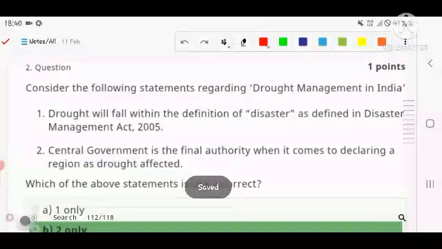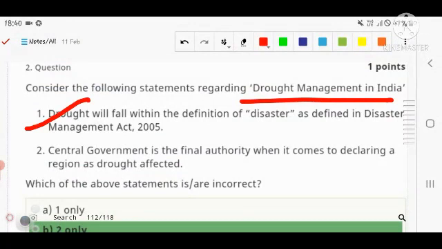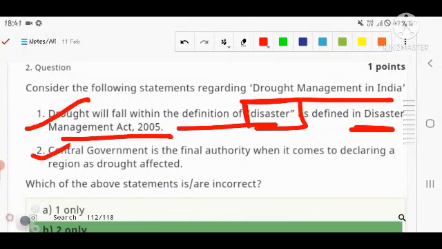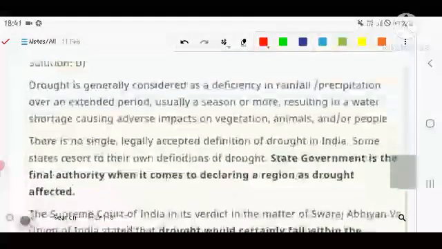The next question is related to drought management in India. Drought does not come within the definition of disaster as defined under the Disaster Management Act of 2005. Second, the central government is the final authority when it comes to declaring a drought-affected area. Yes, so only the second is correct.